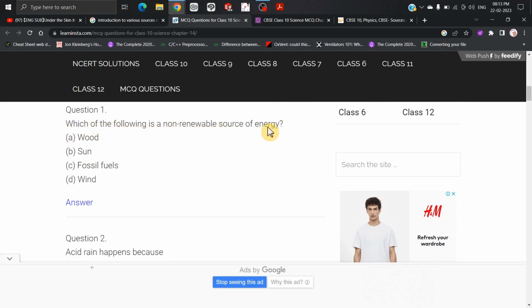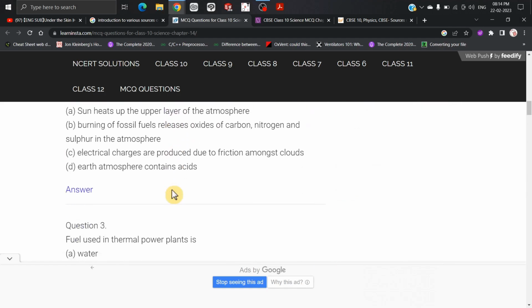Which of the following is a non-renewable source of energy? So कौन सा ऐसा है जो non-renewable source of energy है? चार ऑप्शन है which is wood, sun, fossil fuels and wind. तो fossil fuels है. चेक करते हैं आंसर fossil fuels.